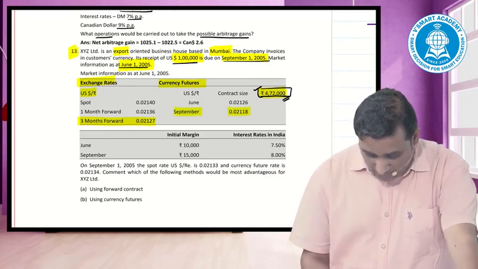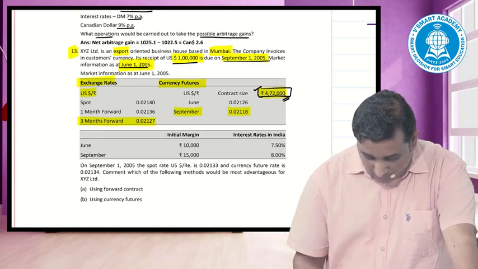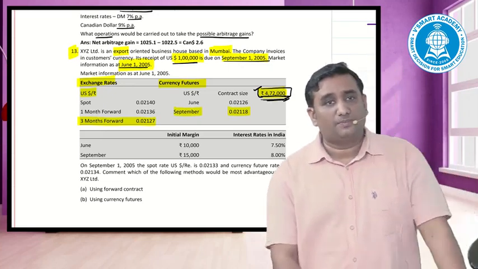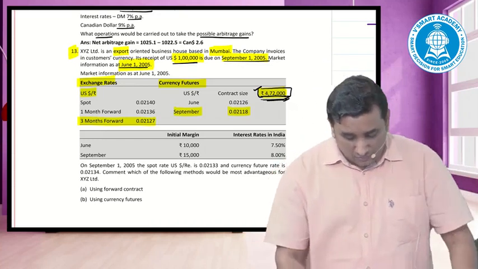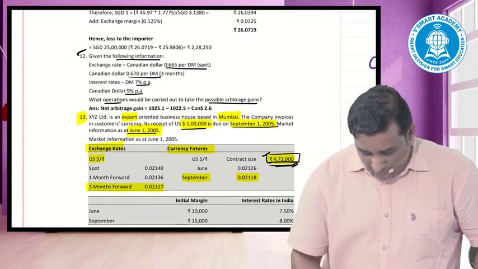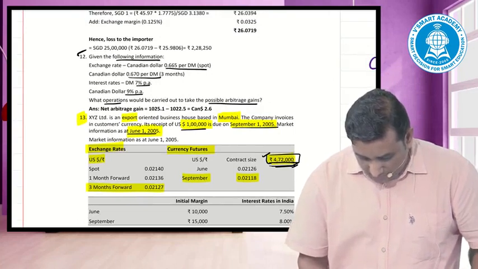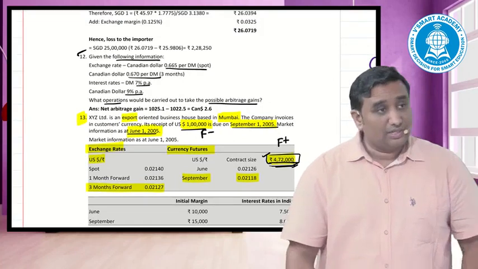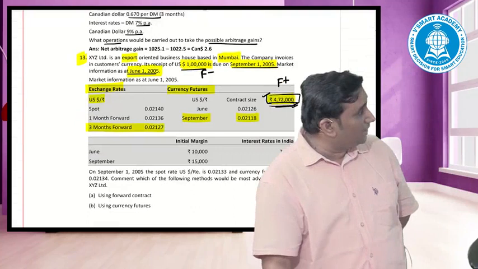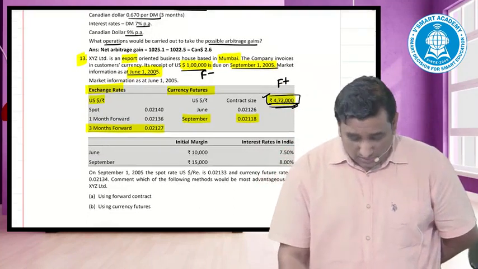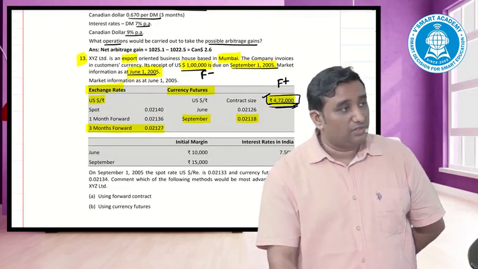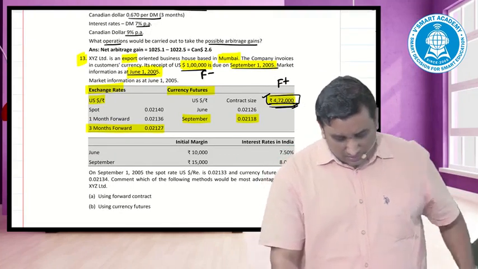And from here, can you make out as per the question, what is the commodity? Rupees. That means if you look at the originality, you required F plus or F minus on dollars? F minus, but the contracts are available on rupee. You will have to go for F plus on the rupee. Please understand, I required F minus because it has to be sold, but because the contracts are available in rupees, I'll have to go for F plus on the rupee.